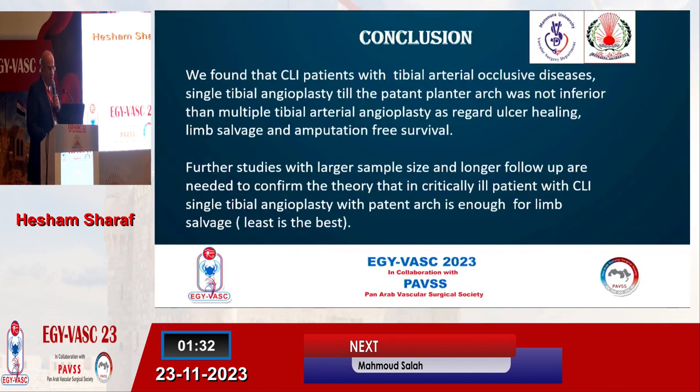So my conclusion: we found that in CLI patients with tibial arterial occlusive disease, single tibial angioplasty till the patent plantar arch was not inferior to multiple tibial arterial angioplasty as regards ulcer healing, limb salvage, and amputation-free survival. We need further studies with large sample size and longer follow-up period to confirm the theory that in critically ill patients with CLI, single tibial angioplasty with a patent arch is enough for limb salvage. The least is the best. Thank you very much for your attention.